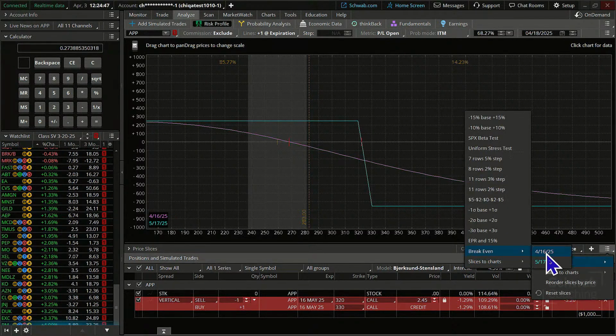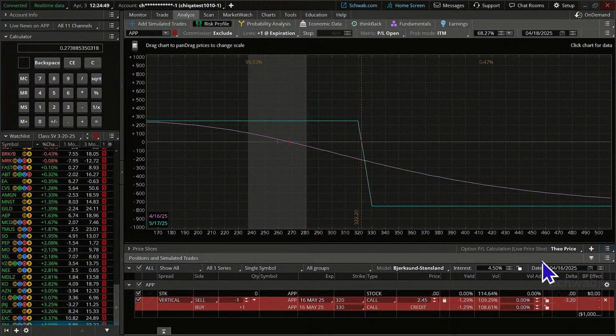Now I'm going to reset these slices to our break-even point. Now it looks a little bit better here. So from this point to the left, from that dotted line, there's about a 99% chance of the price of the stock being between where our break even is here at 322.